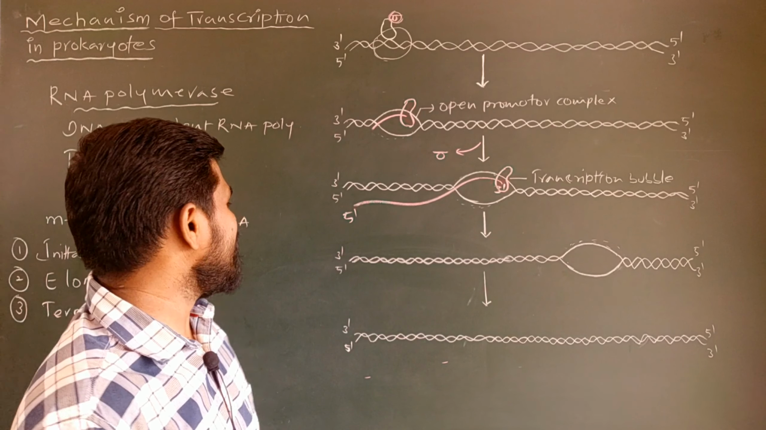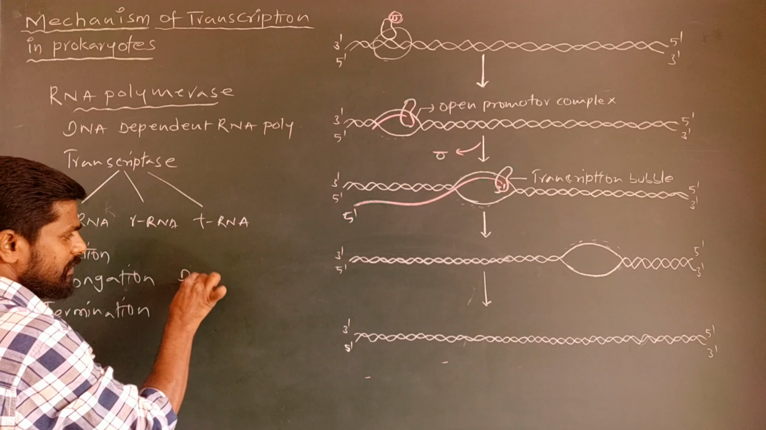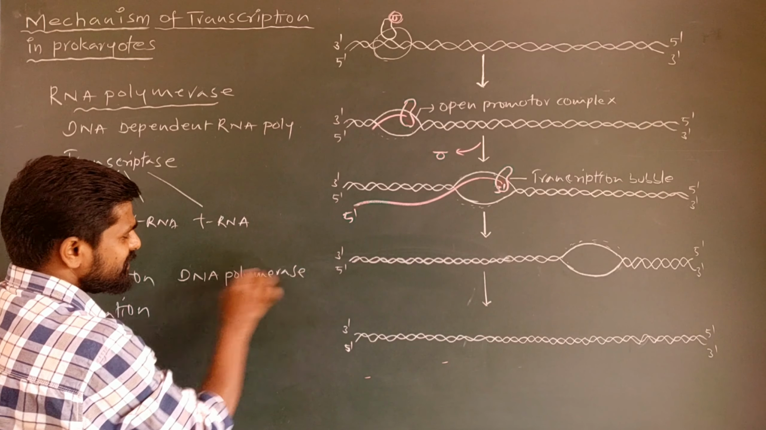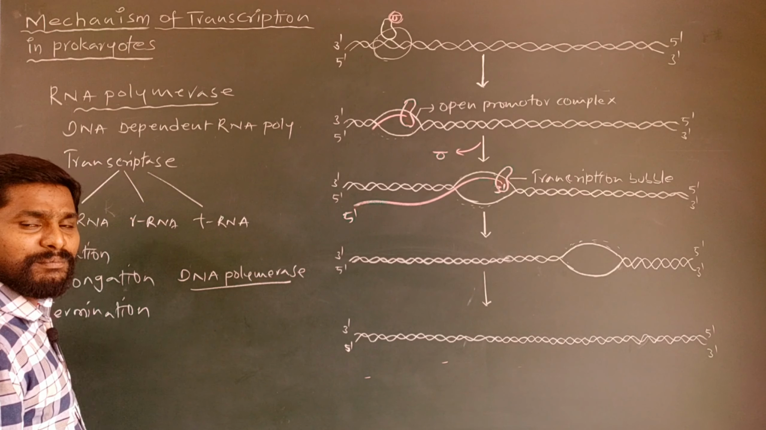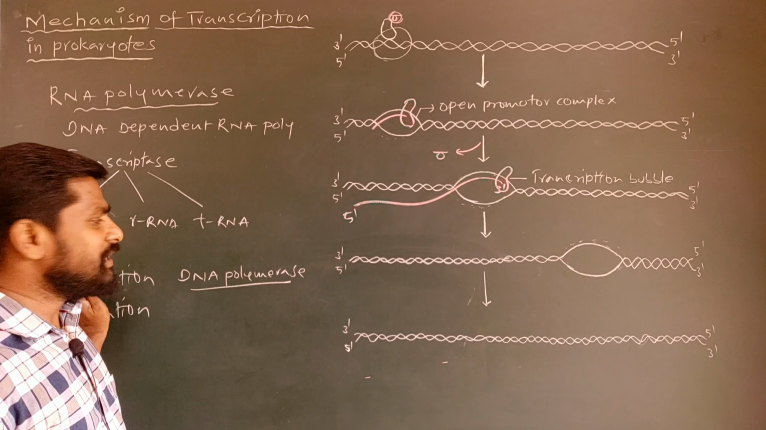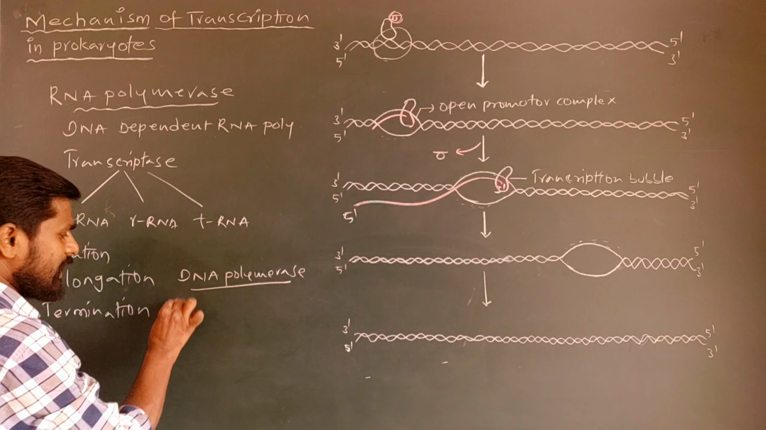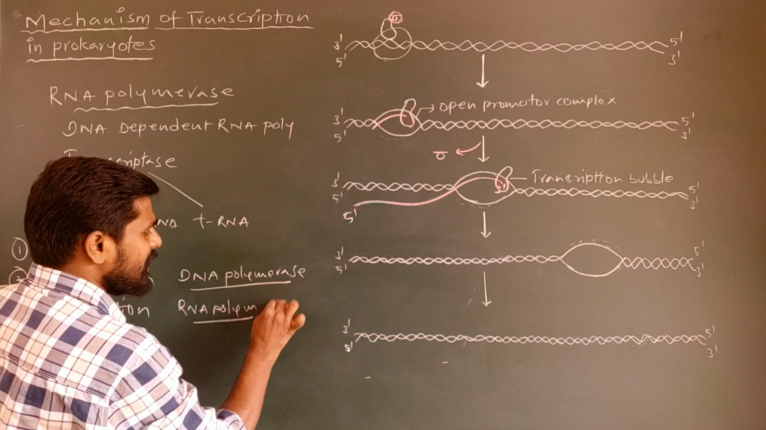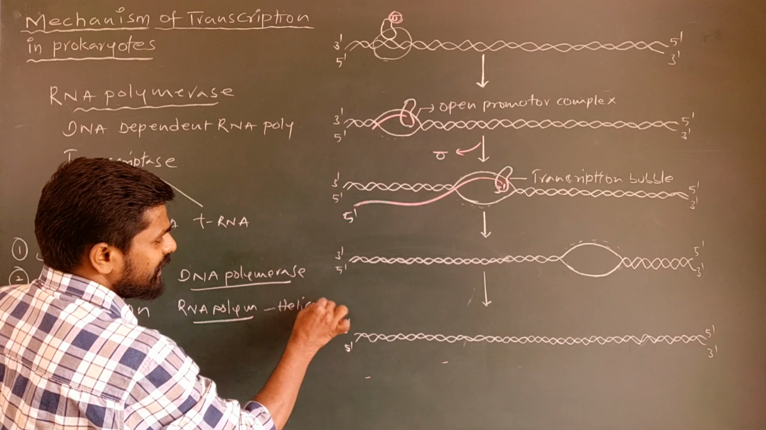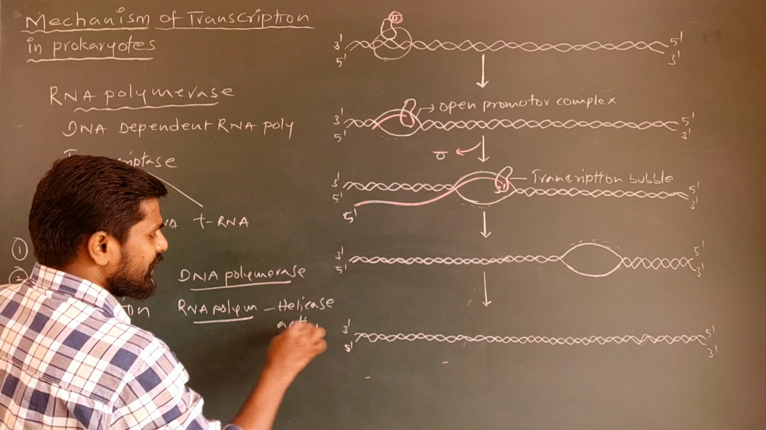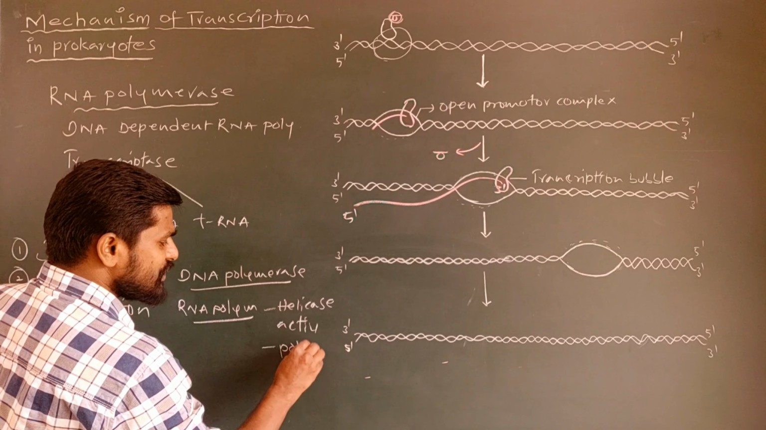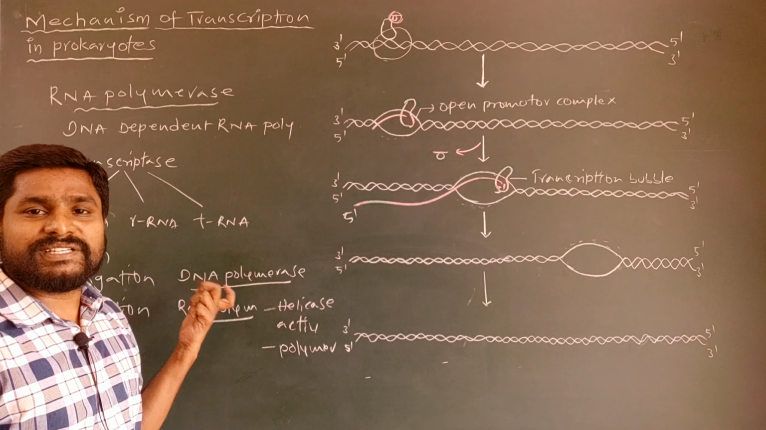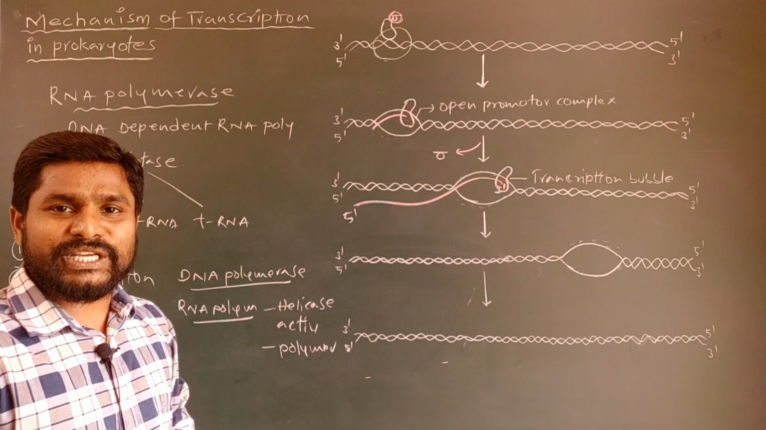And unlike the DNA polymerase, what is the function of DNA polymerase? The DNA polymerase is involved in replication of DNA. Here, unlike the DNA polymerase, the RNA polymerase shows helicase activity along with the polymerization activity. The DNA polymerase has only polymerization activity; for the unwinding of DNA during replication,